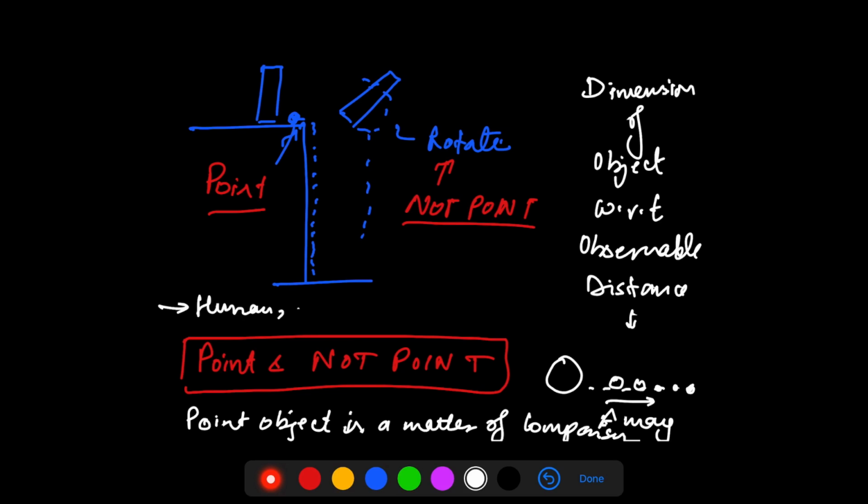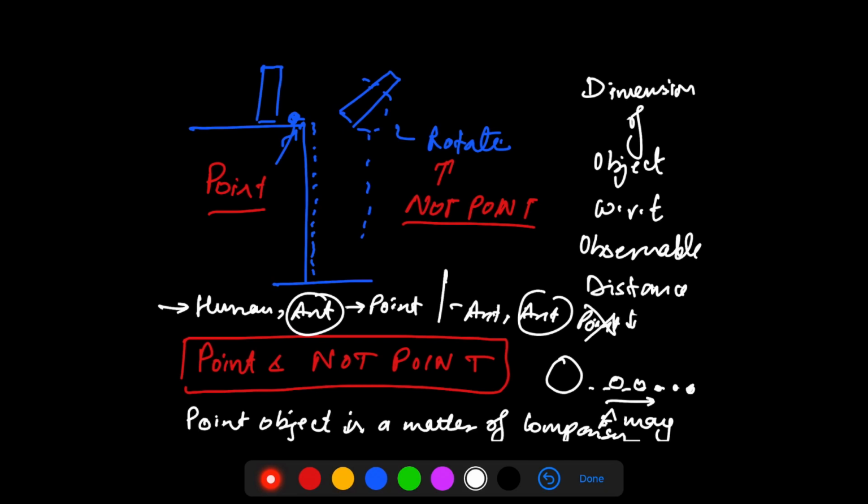The last example which I'll explain is this: if you compare a human with an ant, then of course the ant can be considered as a point, because you're comparing two numbers where one number is a lot bigger than the other one. But if you compare an ant with another ant, then it's not a point. So a point object is a matter of comparison. It's a matter of what other numbers you have. And why is it important? Because point objects show a certain kind of motion and extended objects will show a different kind of motion.